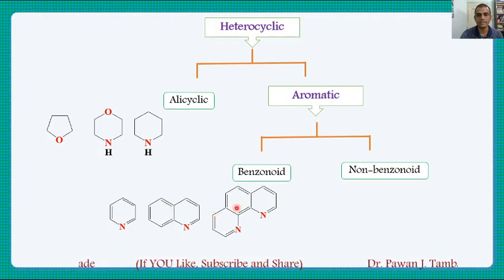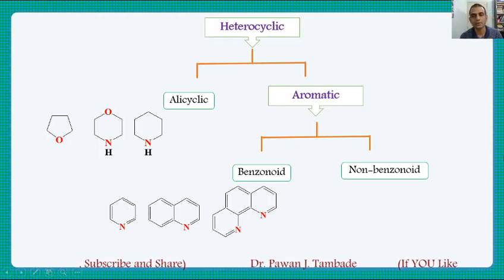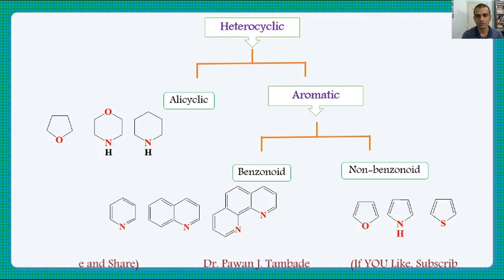If you look at these examples, I think you will come to know what heterocyclic, aromatic, benzenoid type molecules are. In the same way, let us have a look at some examples of non-benzenoid aromatic heterocyclic molecules. For example, this furan is an aromatic molecule, pyrrole and thiophene, all these are aromatic molecules.